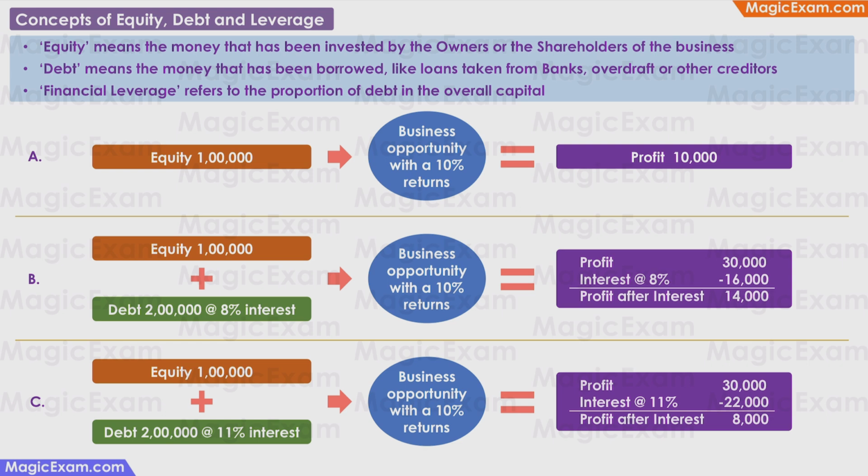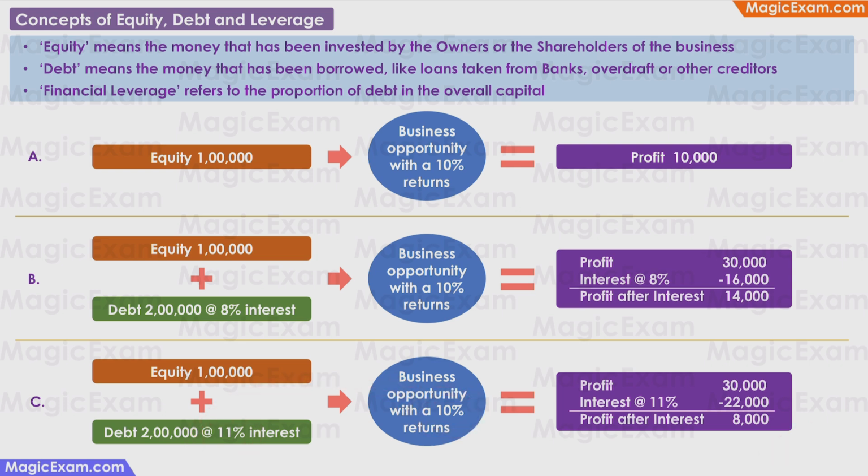Leveraging, that is, using a mix of debt and equity, can increase profits. But this will work only if the rate of return from the project or the opportunity or the activity is more than the cost of the debt. If the cost of the debt is more than the rate of the return, like in company C, then the debt will reduce the profits.